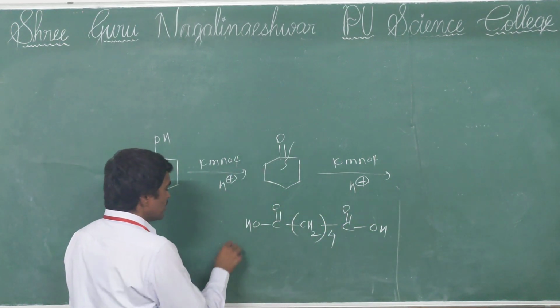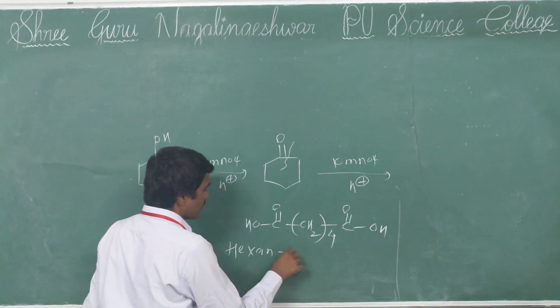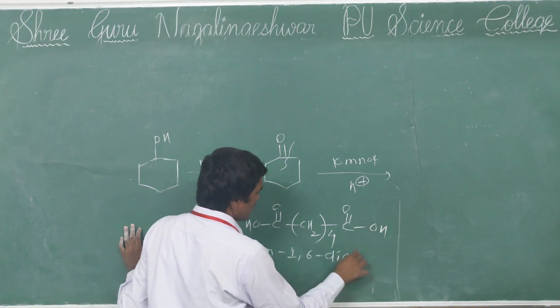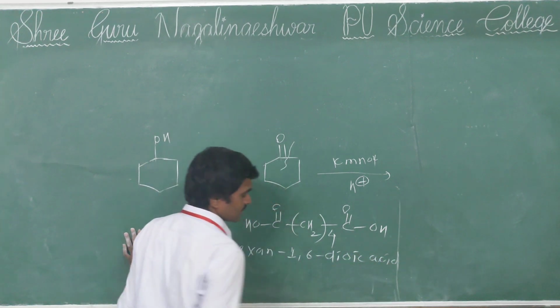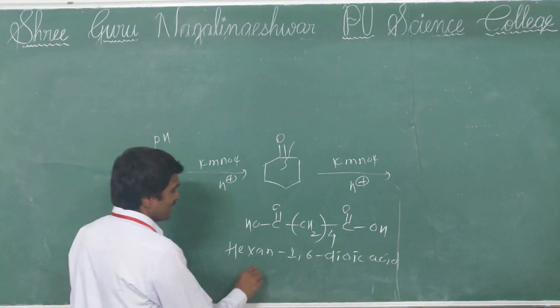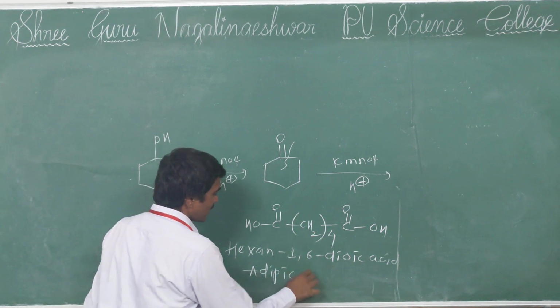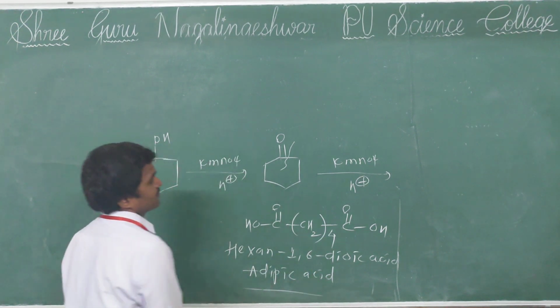See, what is the name of this? It is hexane-1,6-dioic acid. The common name is also very important. That is adipic acid. It will be formed.